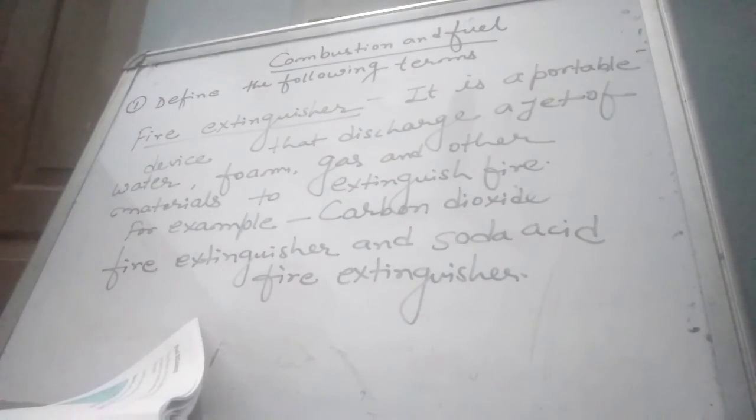Fire extinguisher. It is a portable device that discharges a jet of water or foam or gas or other materials to extinguish fire. For example, carbon dioxide fire extinguisher or soda acid fire extinguisher. These fire extinguishers extinguish fire.